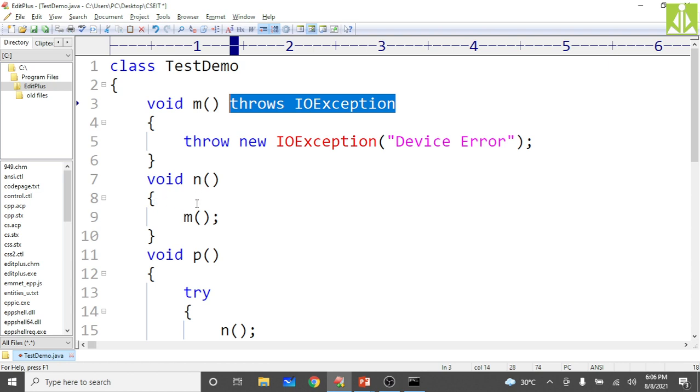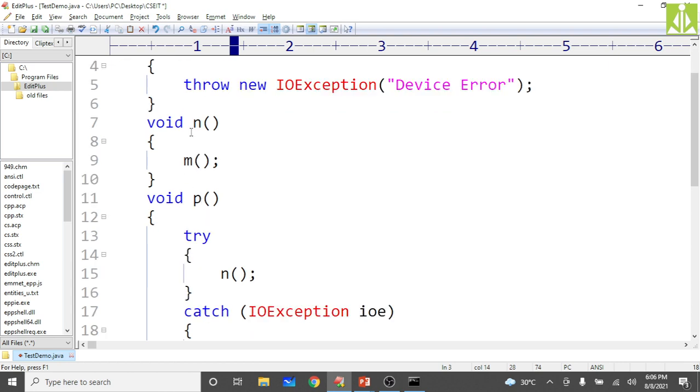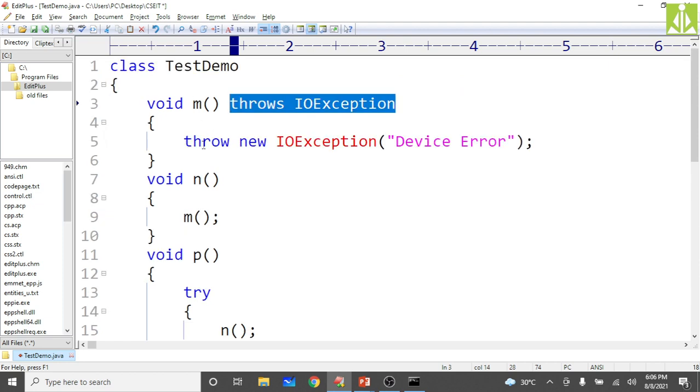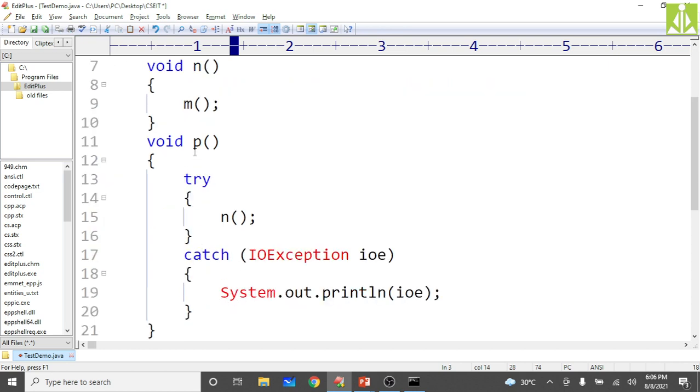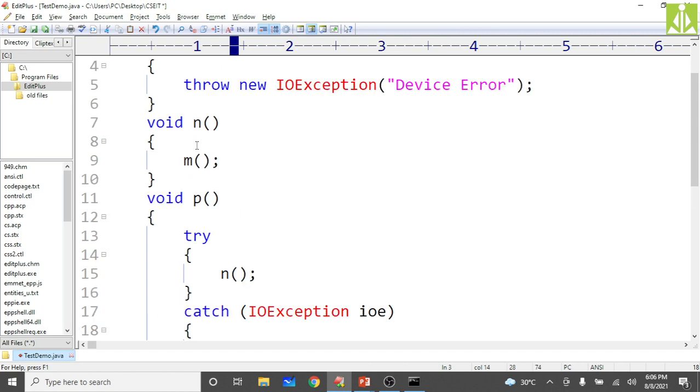Okay, now N will come to know, but does P know that N is also throwing? Because when M is throwing, that object will come over here. Now N, as it does not have a handler, will also throw that. So when N is throwing, the caller of N is P. The caller of N is completely unaware that N is also throwing a checked exception. So we must safeguard N also: throws IOException. So now P will come to know that N is also throwing a checked exception.